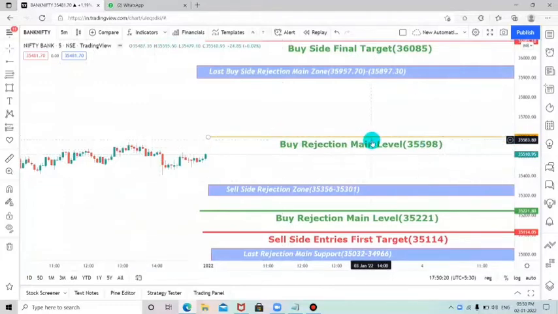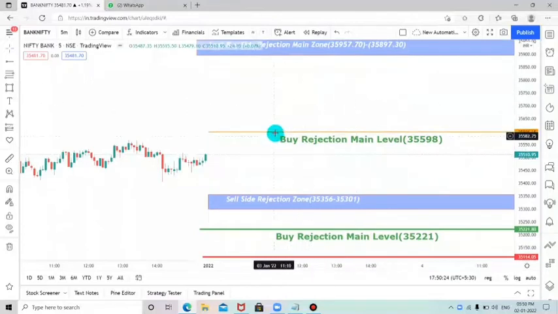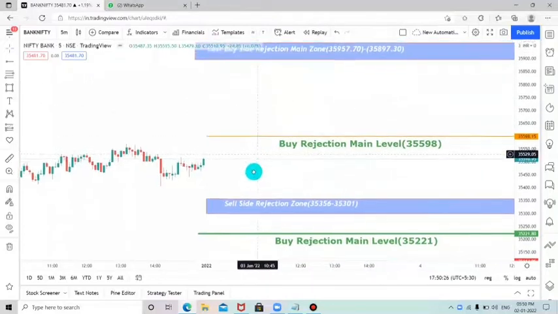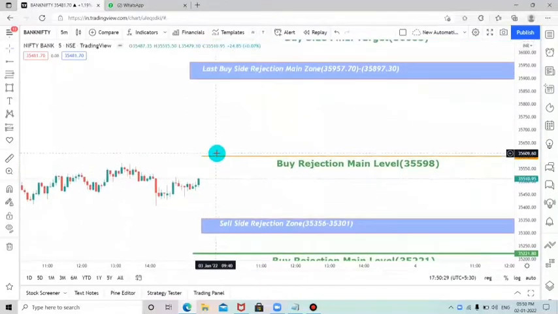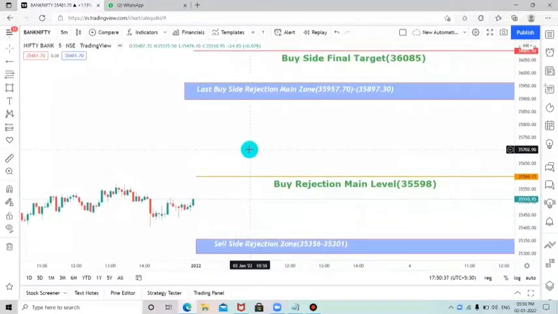So if it is rejecting at this level, then most probably we can expect the market to go for a sell side move from this level. Otherwise, if it is perfectly breaking this level, retesting, and again rejecting on the upper side, then we can expect the market for a buy side entry through this level. If the market starts moving for buy side, then we can expect the second main rejection level at this level.